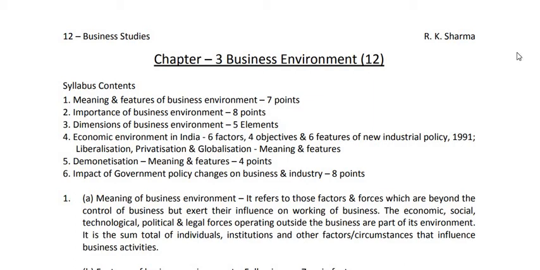Chapter 3 of Business Environment. Last day we discussed topic number 1, topic number 2 and topic number 3. Now today I shall try to explain topic number 4. This is a bigger topic, it will require too much time. So topic number 4 is economic environment in India.